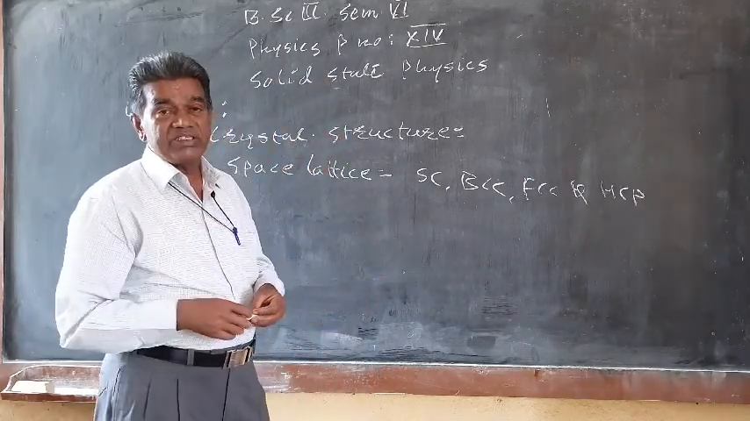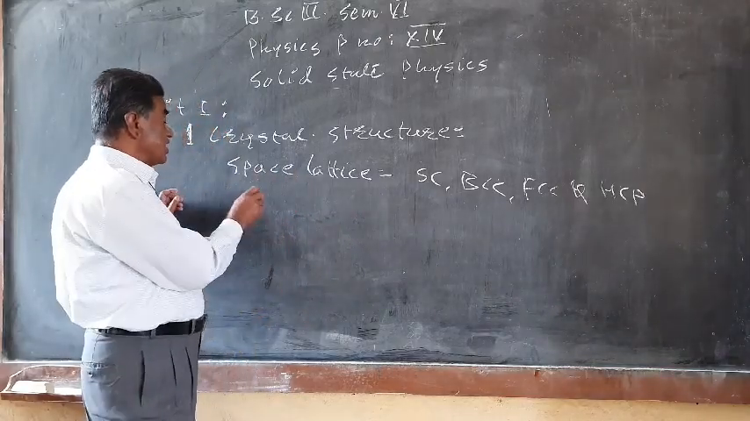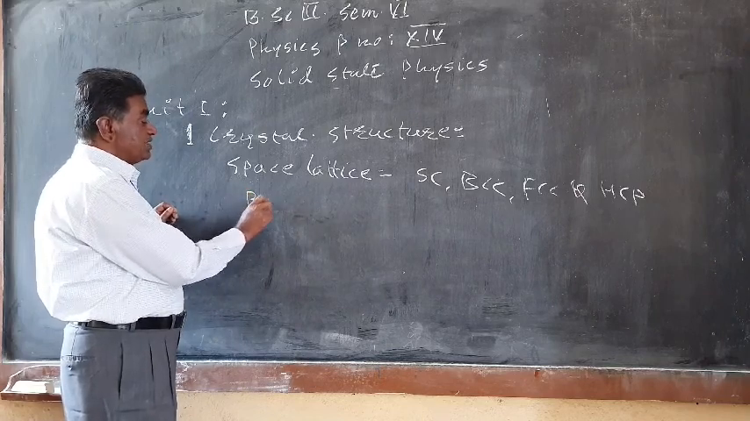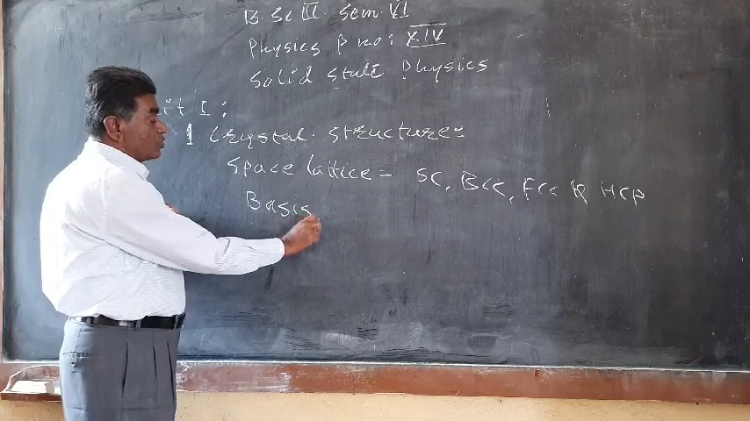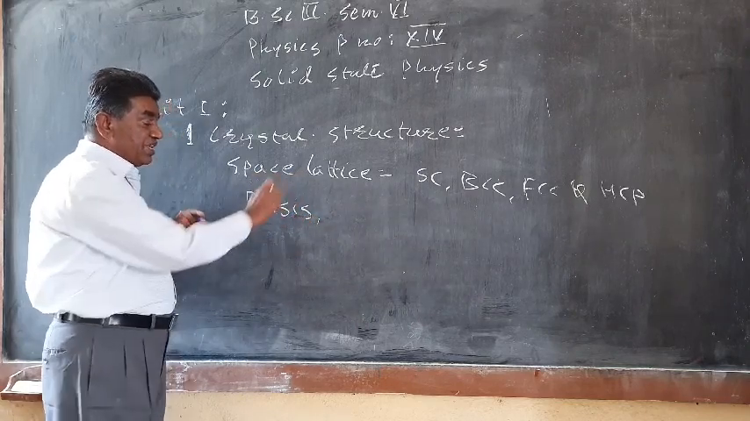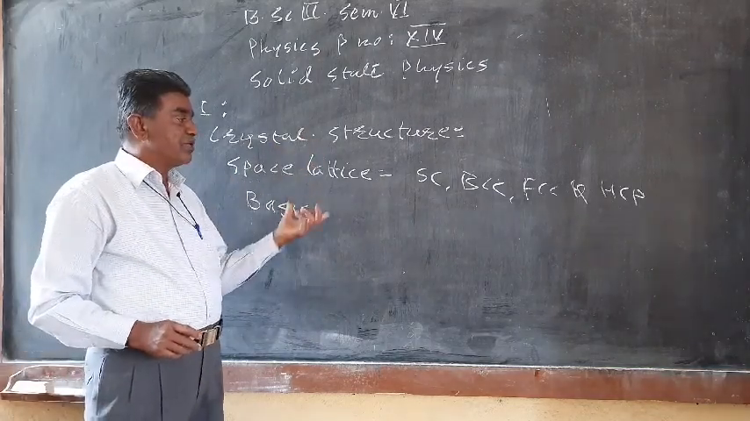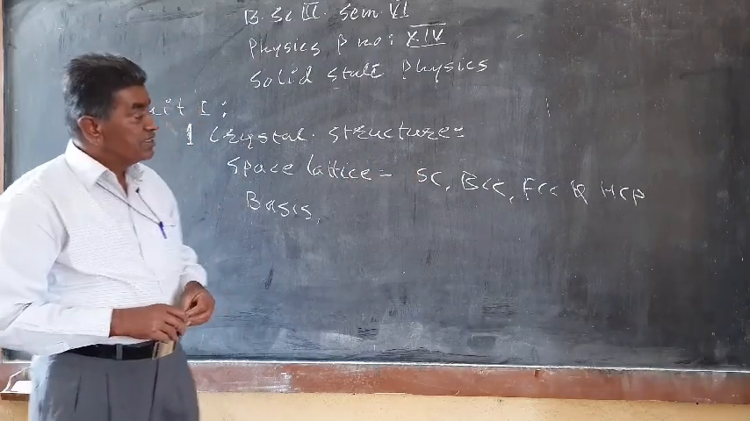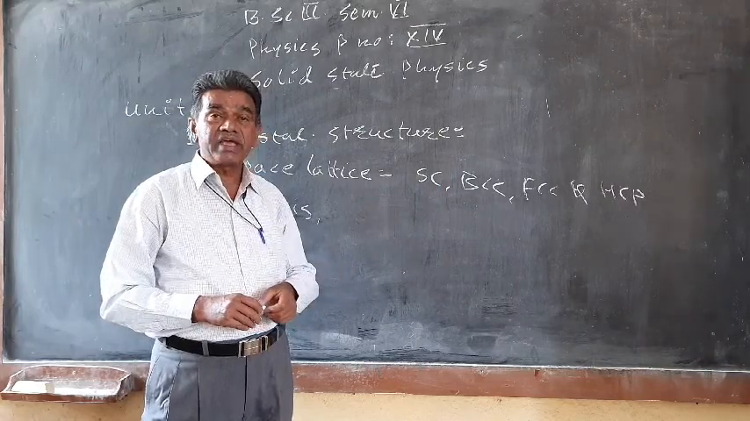The length of the unit cell is regarded as the lattice constant. What a unit cell is, we also have to see. In the case of the space lattice, we also have to deal with what is meant by basis. Basis also we have to know. So how the space lattice and the basis are related with the crystal structure, that we also have to study, and we will study the simple cases: simple cubic, body centered cubic, face centered cubic and hexagonal close packed structures.